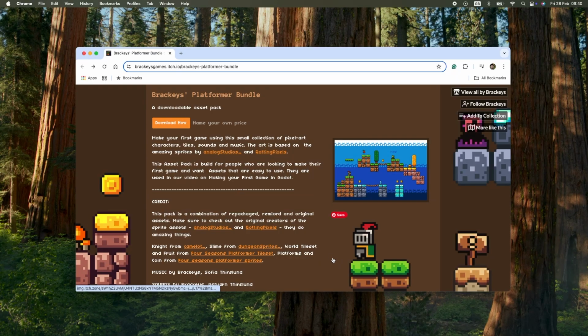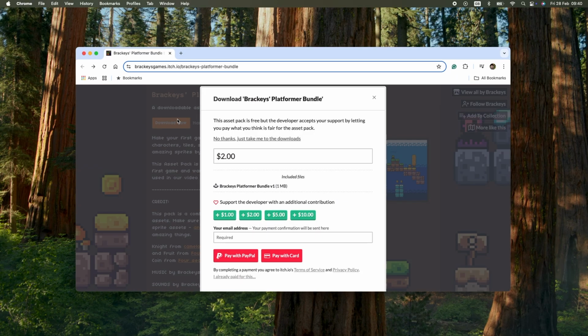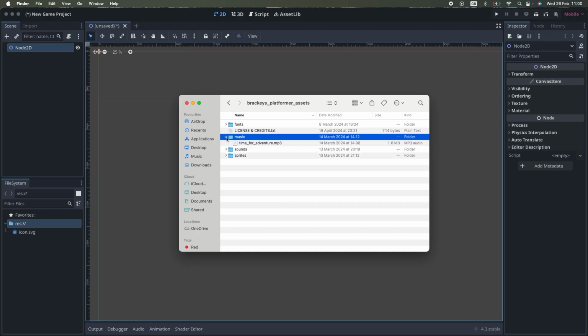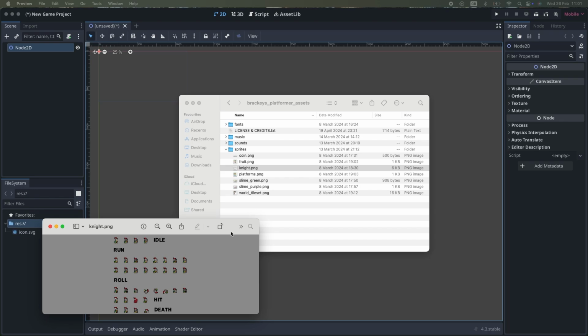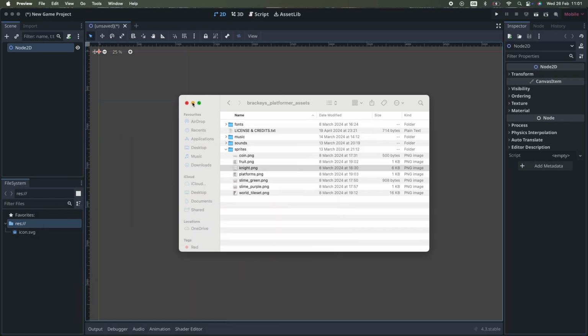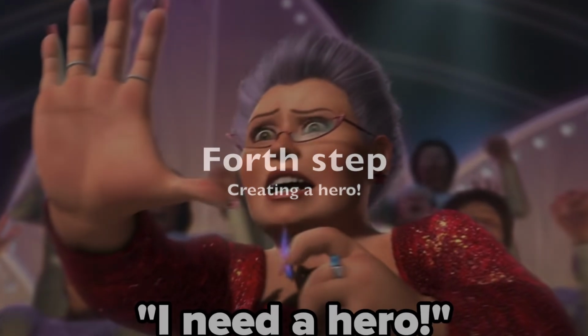Third step, pixel art. I'm just following the tutorial, put the link in the description. Again, very easy, just boom, installed it. Yeah, that's it. Fourth step, I need a hero.